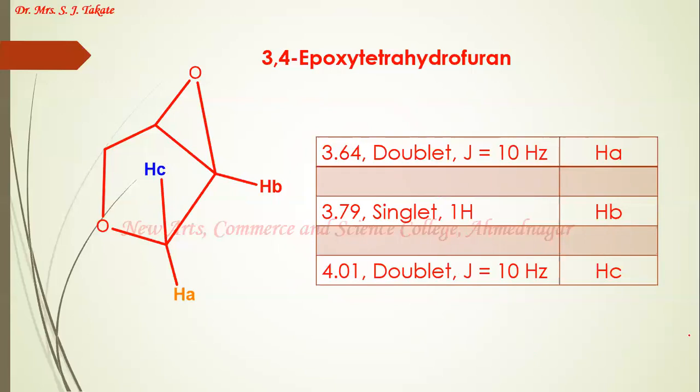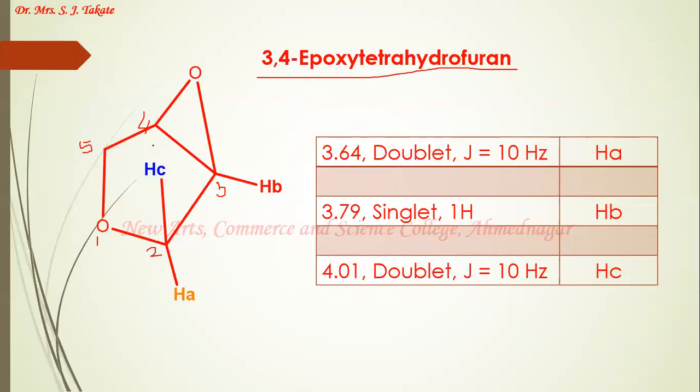Look at this example very carefully. This is a 3,4-epoxy tetrahydrofuran. This oxygen will get number 1, this will be number 2, this is 3, and this will be 4. The 3,4 epoxide ring is there at the 3,4 position, and a tetrahydrofuran molecule is there.